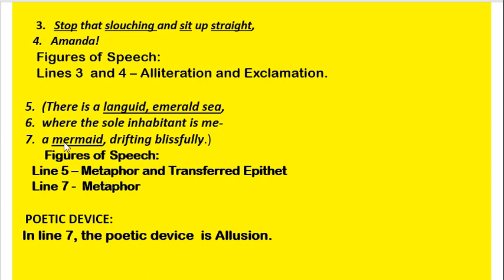In line 7, we can see that metaphor is used because Amanda compares herself with a mermaid. In line number 7, a reference has been made to a mermaid and that's why it is called allusion. The poetic device is allusion.